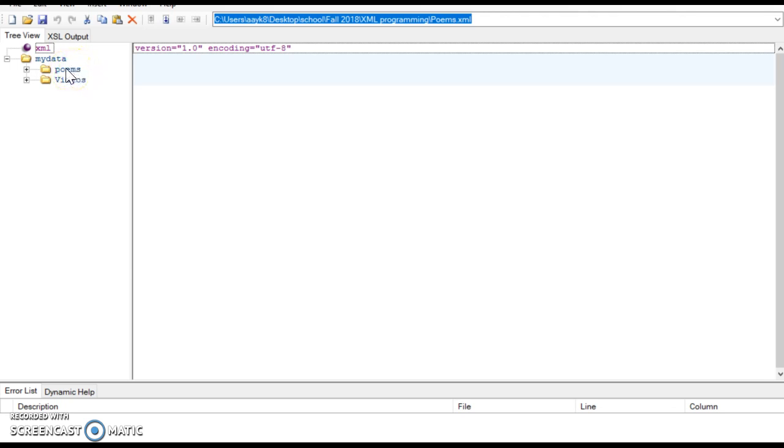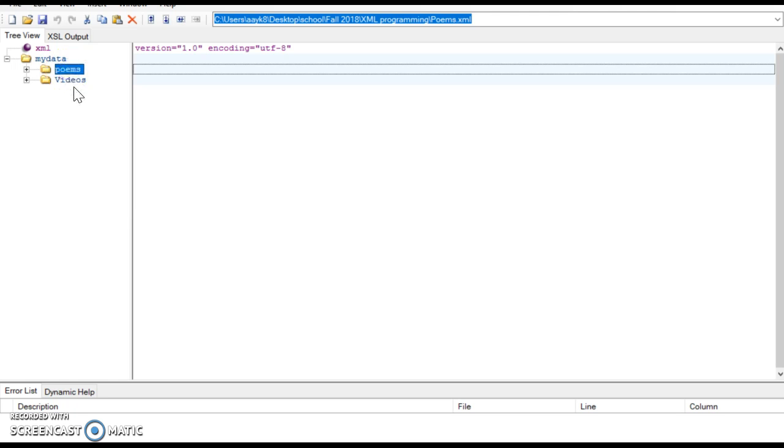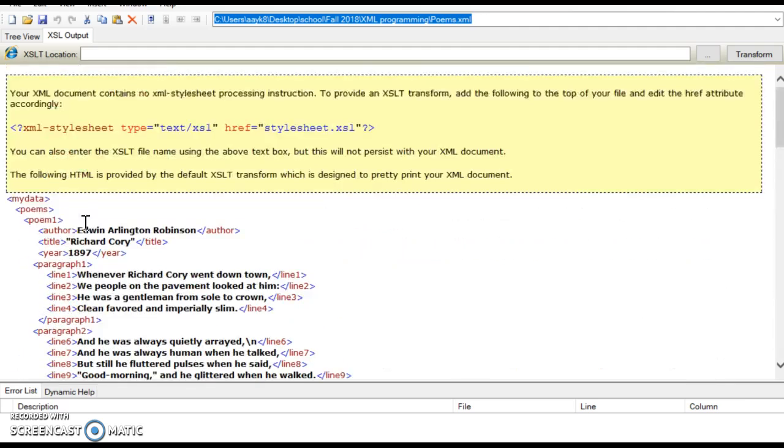The beginning was not easy because I was not able to edit this and add a folder called My Data, then add poems to it. I could have done it by adding everything in poems and then moving everything from the outside to the inside, but it would have been a lot of work. So what I did is I opened a normal Notepad and just added my data at the beginning and at the end, which made poems a child of my data and made my data the root.